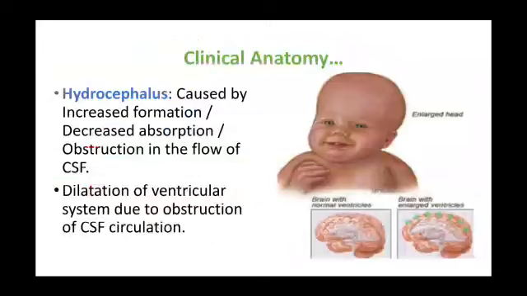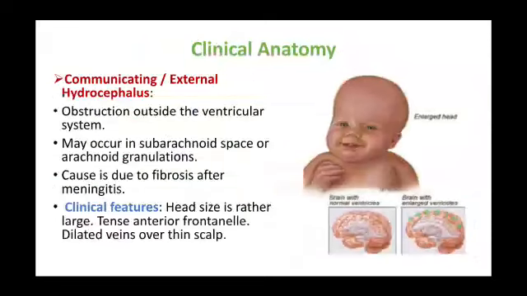Hydrocephalus is caused by increased formation or decreased absorption or obstruction to the flow of cerebrospinal fluid. So this leads to dilatation of the ventricular system due to obstruction of the cerebrospinal fluid circulation. There are two varieties. There's communicating or external hydrocephalus.